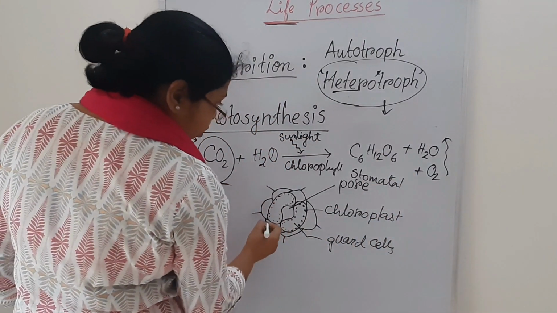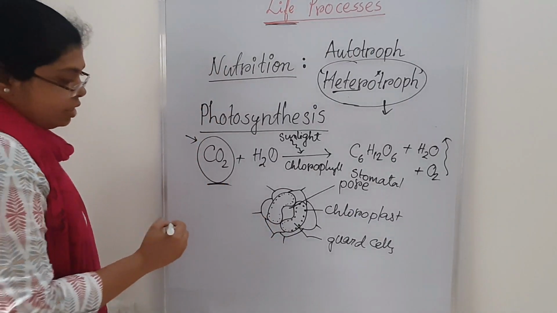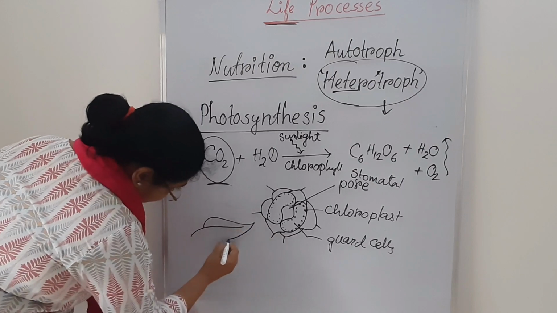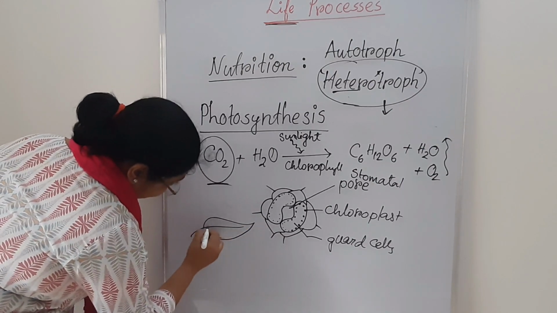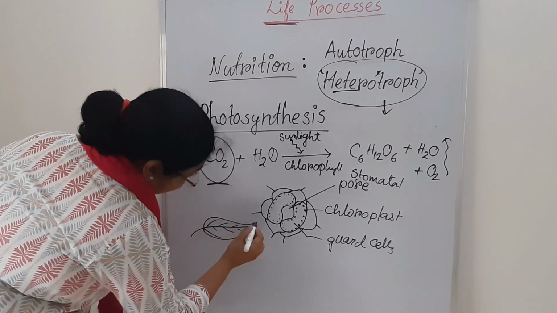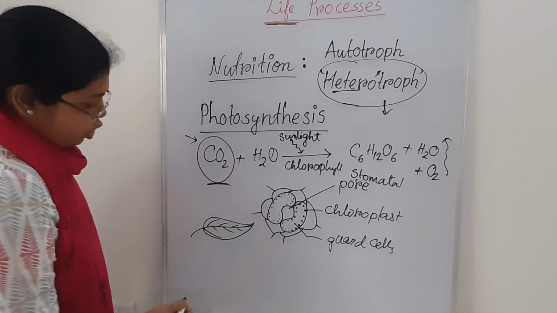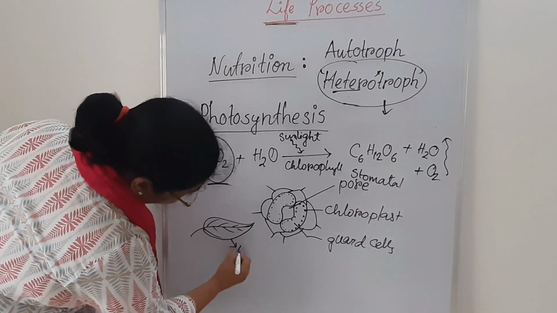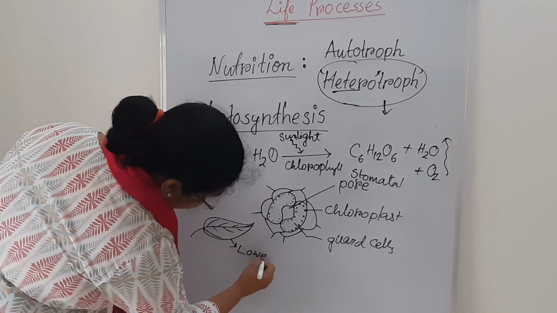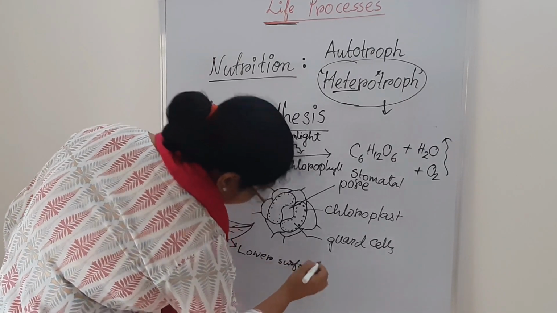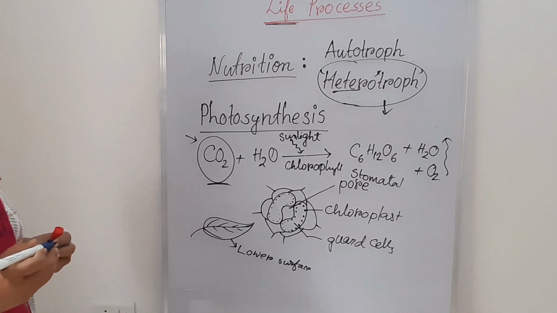This is the pore, and if you consider one leaf, the stomata is present in the lower surface of our leaf. Don't forget this, the lower surface of our leaf. Okay.